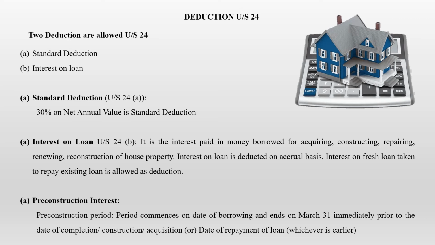The second one is interest on loan under section 24B. It is the interest paid on money borrowed for acquiring, constructing, repairing, renewing, or reconstructing a house property. Interest on loan is deducted on accrual basis. Interest on fresh loan taken to repay an existing loan is allowed as deduction. So you're going to take a loan for acquiring, constructing, repairing, renewing or reconstructing your house.